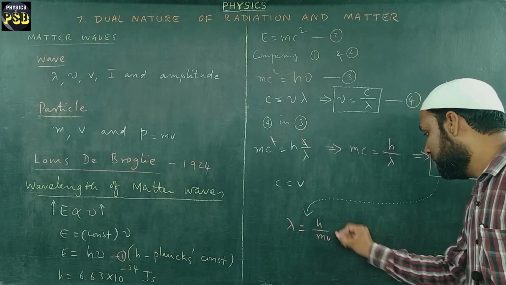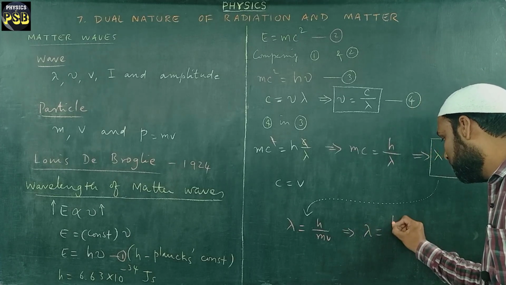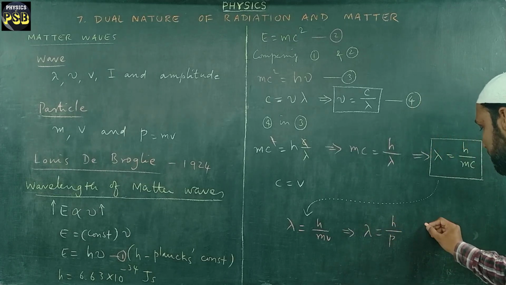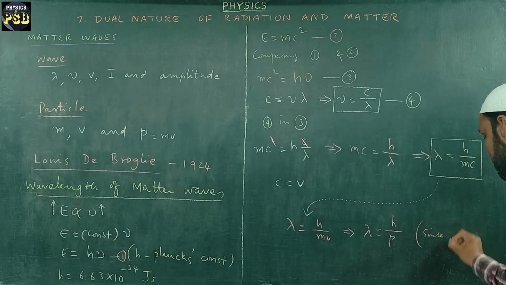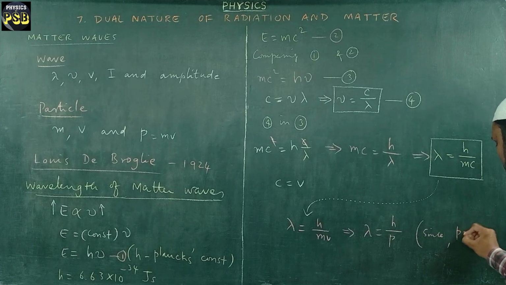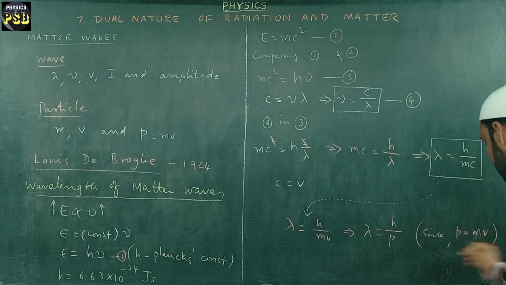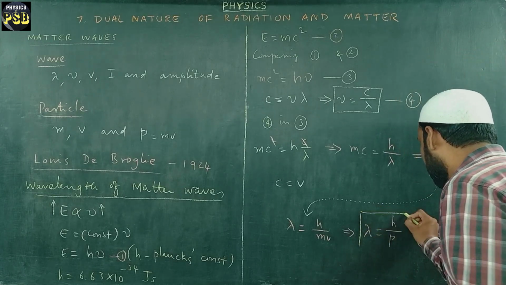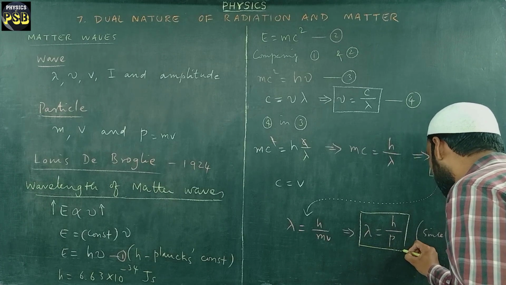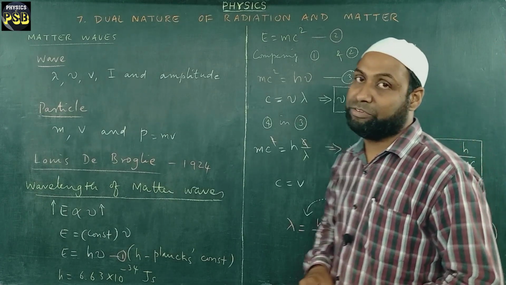So this can be written as lambda is equal to h upon p, where p is equal to mass multiplied with velocity. This is the final expression which provides us the wavelength of matter waves.